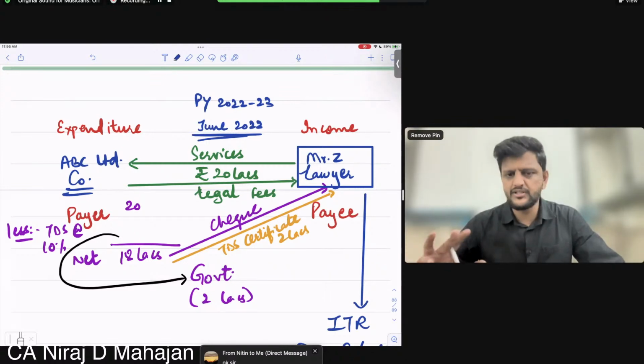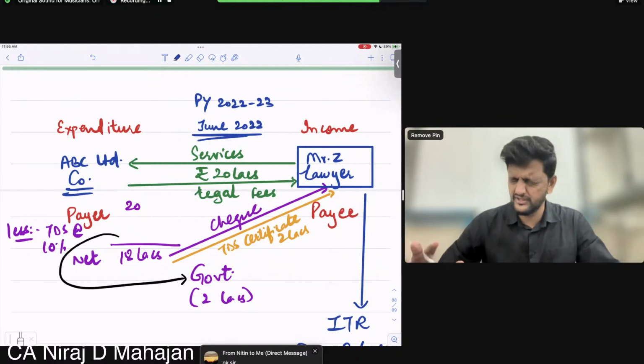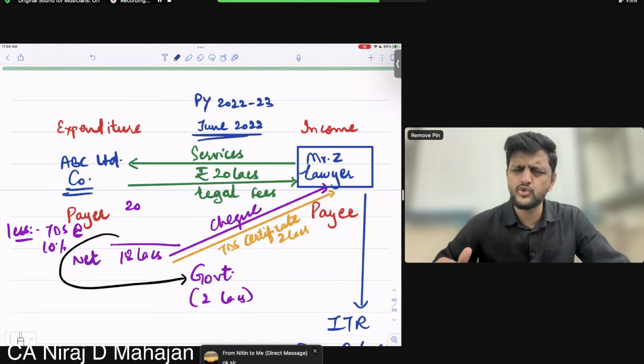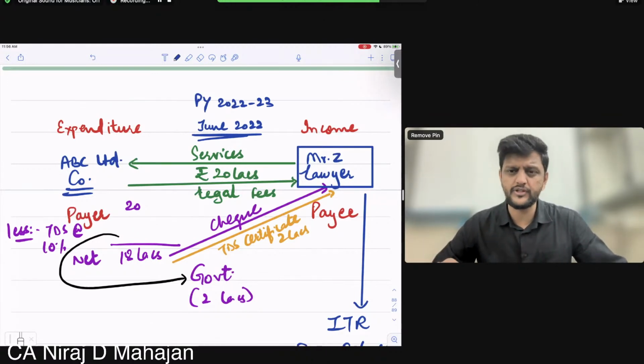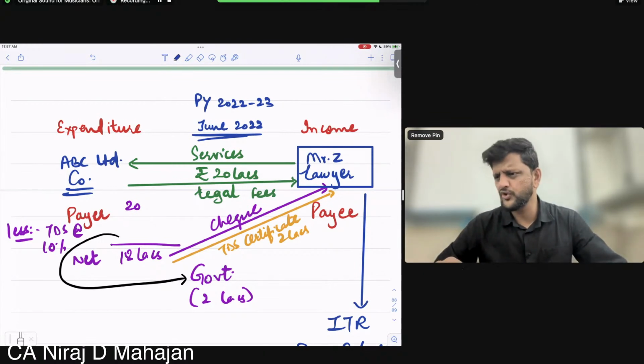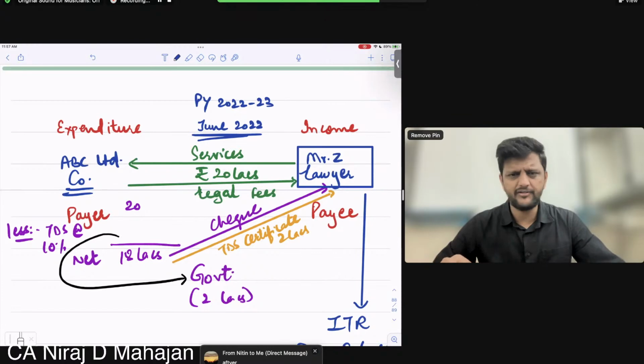So I was giving an example: this transaction of giving the legal services and taking the fees happened in June 22. Understand? But bacho, when do we file income tax return? Before the year or after the year? When do we file income tax return? Before the year is over or after the year is over? After the year is over.